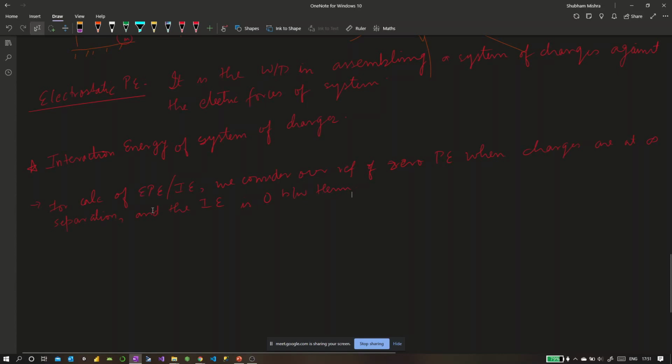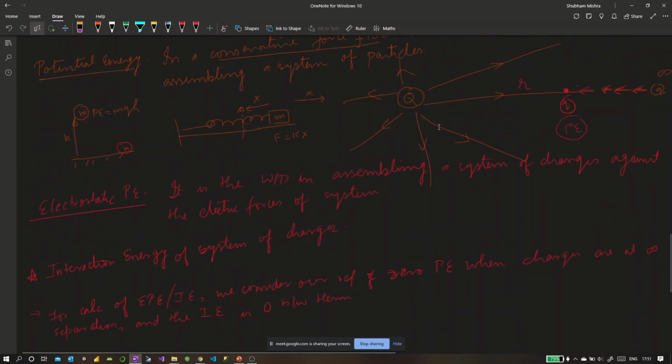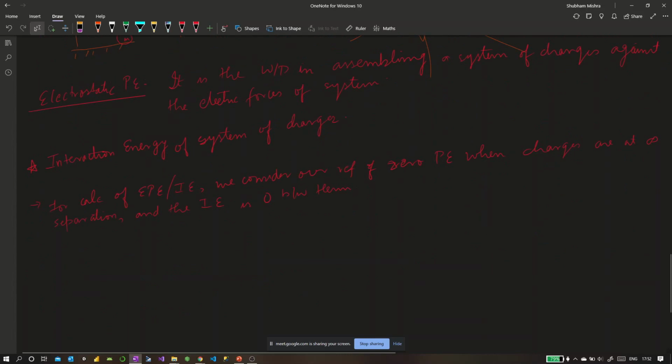What I'm trying to say here is that although I can understand maybe you might have not thought about it, but whenever we say some potential, there has to be a reference defined. What does it mean when I say that this has a potential of mgh? I mean, what are we comparing against? So we need to tell, as compared to this, we have a higher potential, and that is the value of this. Similarly, for charges, we have to determine that. And for charges, it is the charges which are at infinite separation from each other. And in that case, the interaction energy is assumed to be zero.